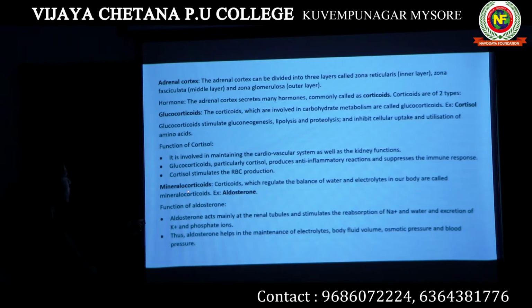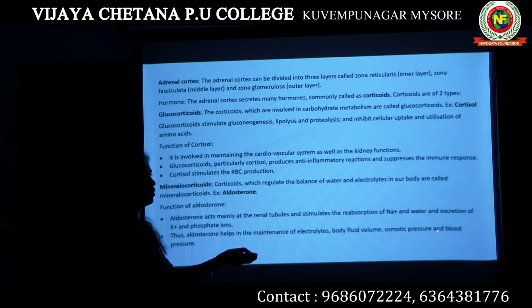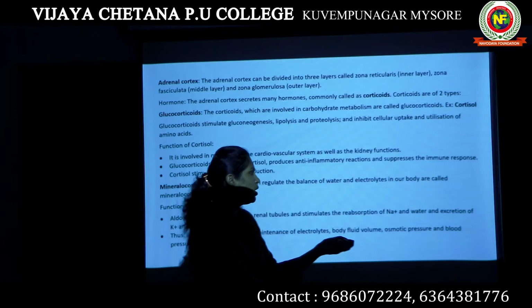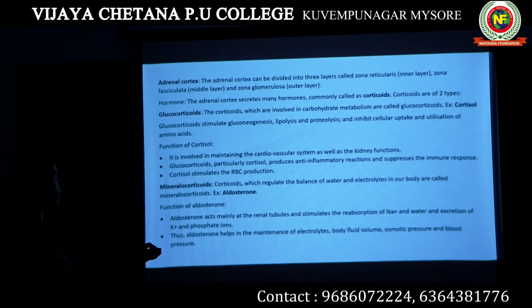Then the next type of hormone produced by adrenal cortex is mineralocorticoids. It regulates the balance of water and electrolytes in our body. Example is aldosterone. How does it maintain the water and electrolyte balance? It acts on our renal tubule, that is the tubule of our kidney, and it increases the reabsorption of sodium and water. Also, the excretion of potassium and phosphate ions is stimulated by aldosterone. So it maintains the electrolyte balance and body fluid volume. Ultimately, it acts as a mineralocorticoid.